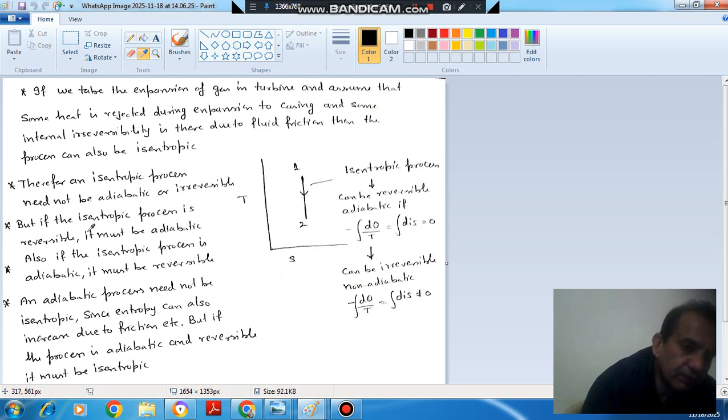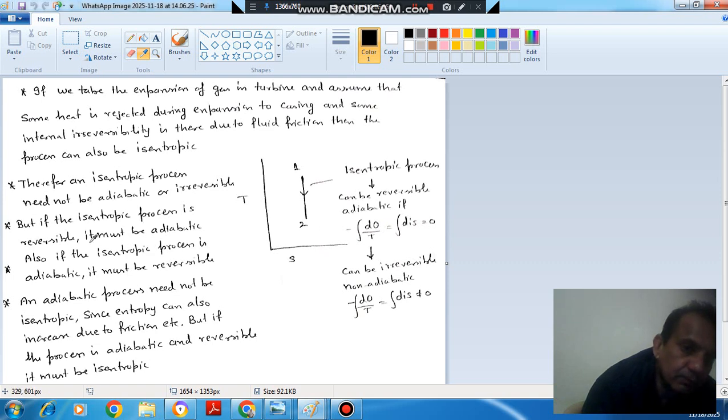But if the isentropic process is reversible, it must be adiabatic. If it is reversible, then there will be no d_iS. If there is no d_iS, then dQ by T should also be 0, so it will be reversible adiabatic.